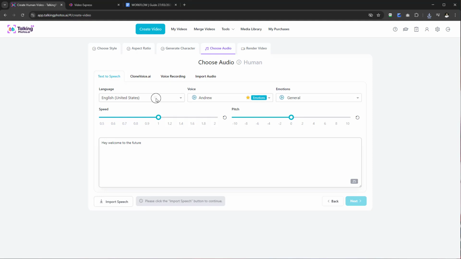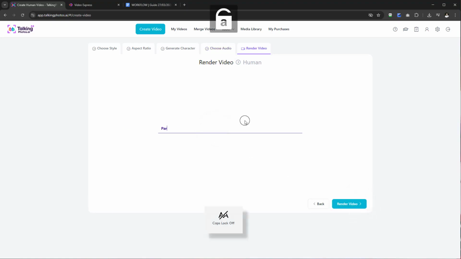And straight away, we've got a number of different languages we can choose from. We've got a number of different voices with different levels of emotion. So what that means is that any voice indicated with emotions, you'll see on the right, will have different emotions invoked in the speech pattern. Hyper realistic. Once you're happy with that, you can adjust the speed or the pitch. We select import speech, and it will process that, and it will now be ready. So the next stage is next, and that's it. So you could have this as part one of your story, your video, etc., and that's it. We go ahead and render video.